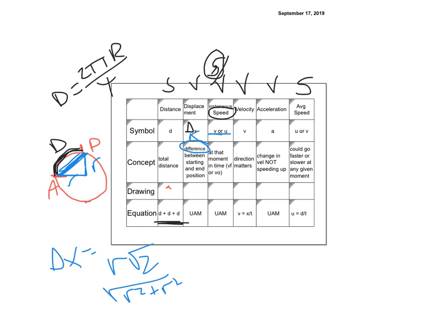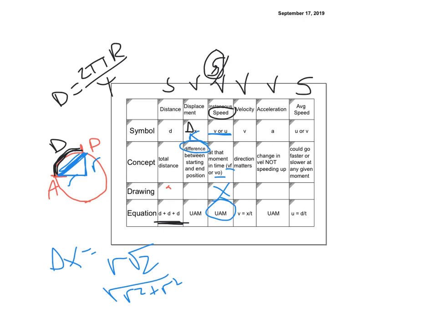If they use just the letter v or u with no line over it, then that's at that moment in time. Normally we put a v f or a v naught on it, and you usually have to use a UAM equation. There's not really a drawing to go with that one. I just had a space for everything to have a drawing, but it's more the concept that it is at that instant. So read the question. If it says after 2 seconds, that's instantaneous. If it says during 2 seconds it moved this distance, it might be asking average speed. So you need to pay attention: is it instantaneous or average?